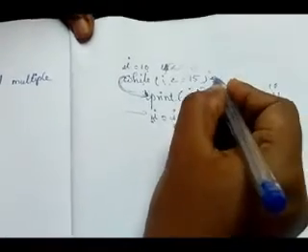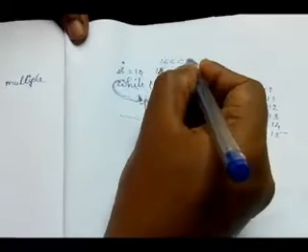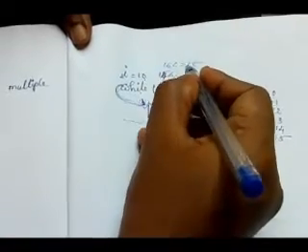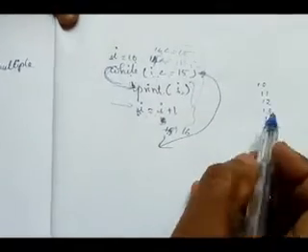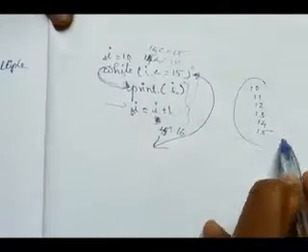Then again check the condition, that is 16 less than or equal to 15, is the condition true or false? False, so it will exit from the loop. Understand? So it printed this much only. Using a while loop we will see another example.